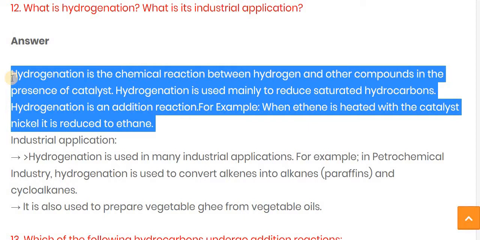The other question is, what is the industrial application, meaning the importance of this process in industry.